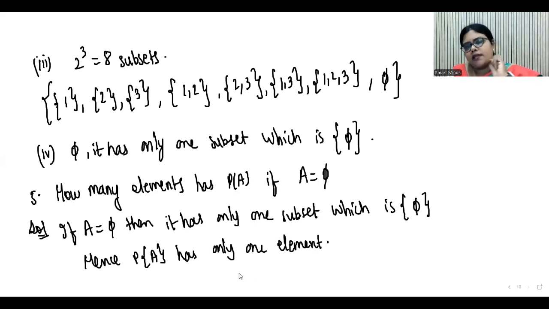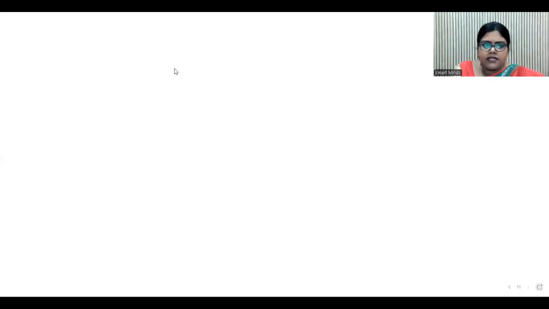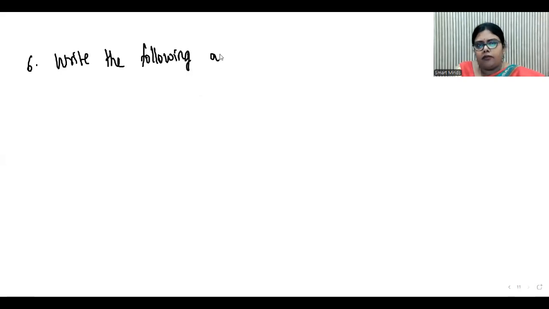P of A means subset of A. Then after this, number 6, that is, write the following as intervals. Now a set is given in the set builder form and we have to write the correct intervals for it. So let us take the first one.